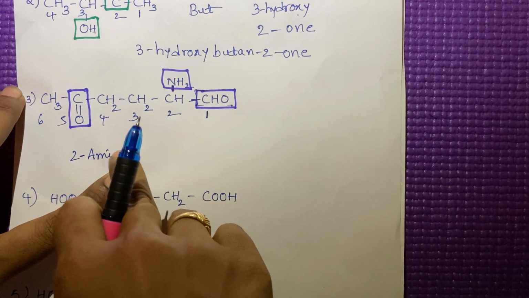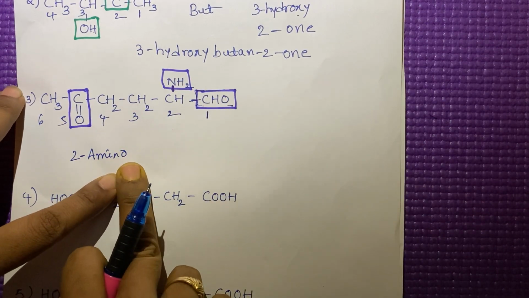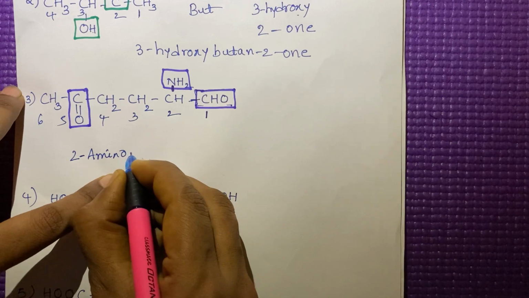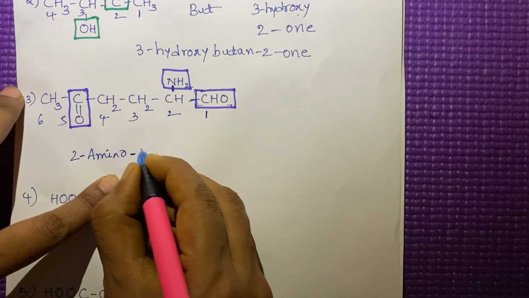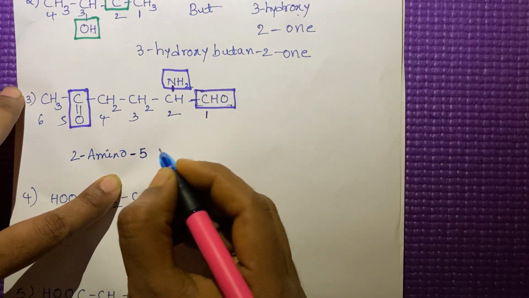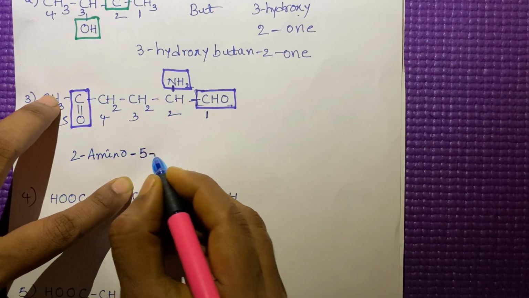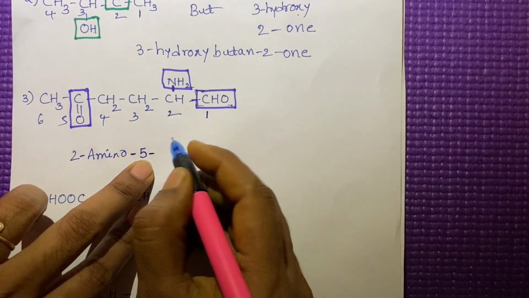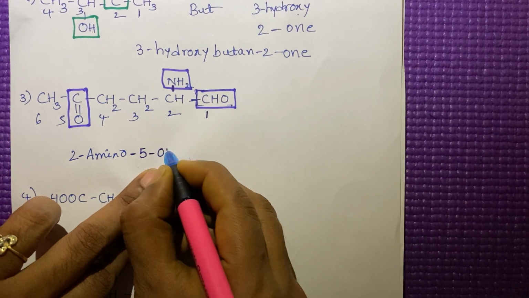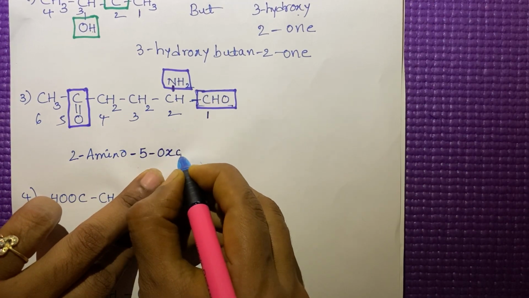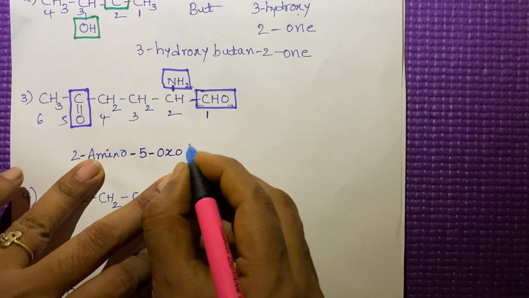This is the substituent. 2-amino hyphen, numbers we have to separate with hyphens. Again we have to use the hyphen. Oxo. Why are we using oxo here? Oxo, I will explain.